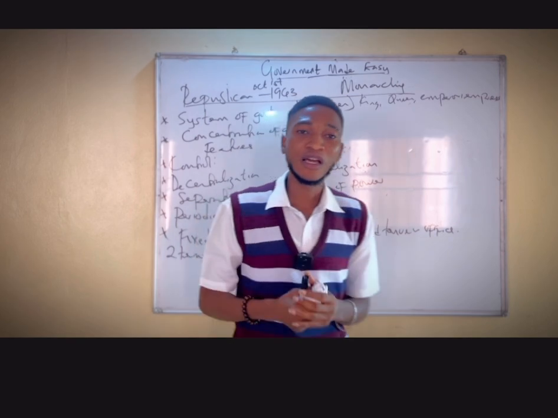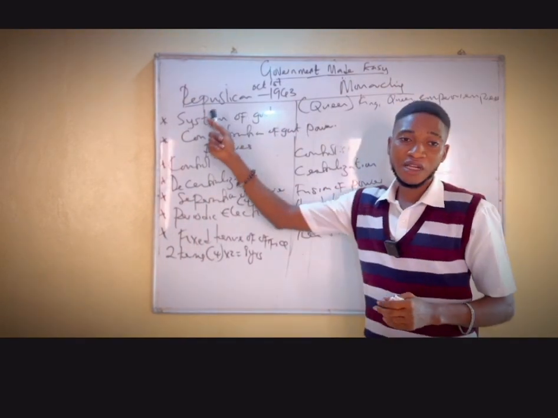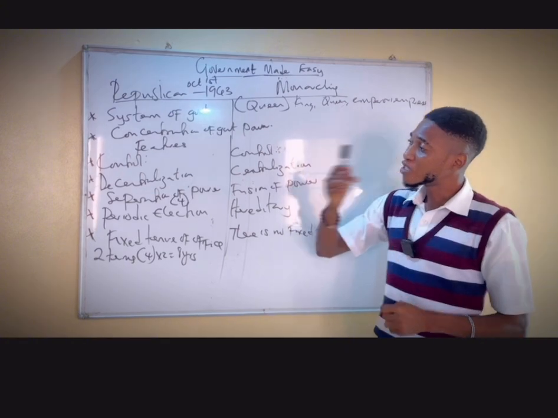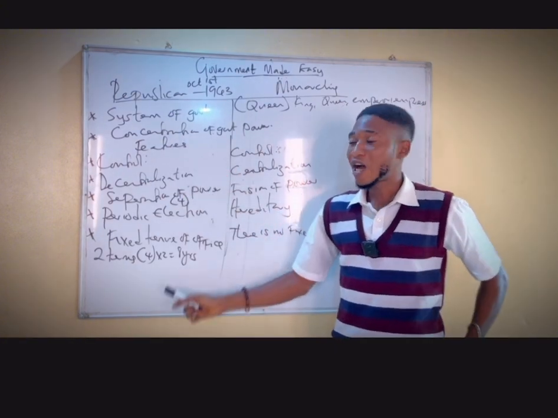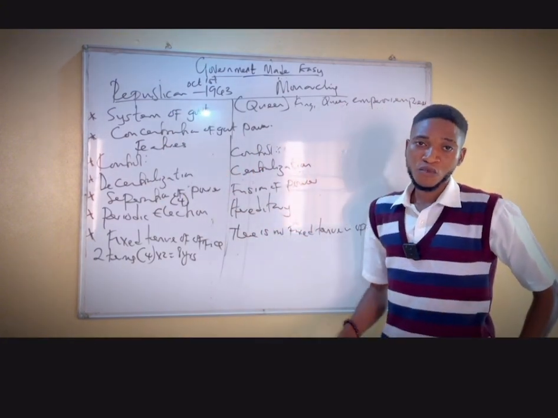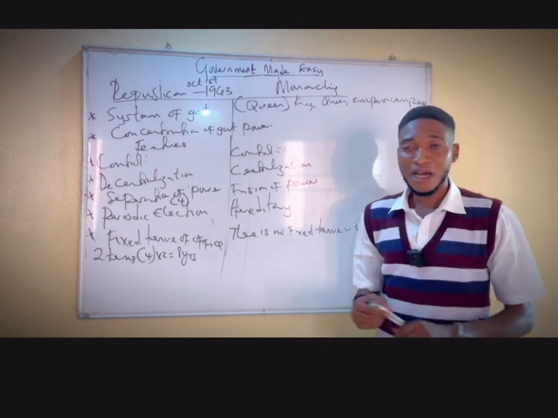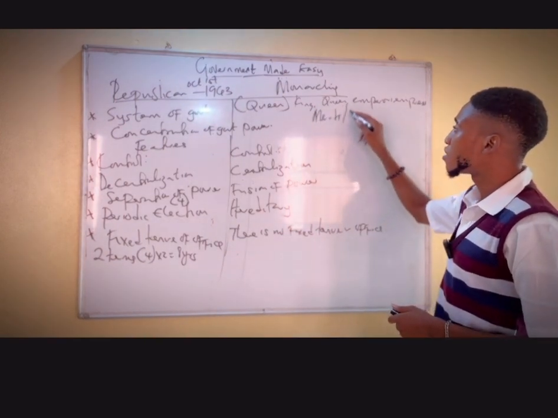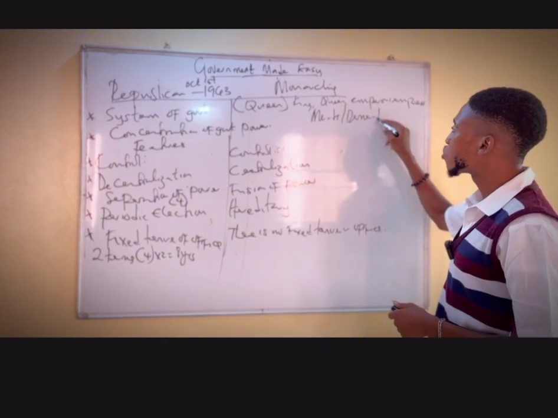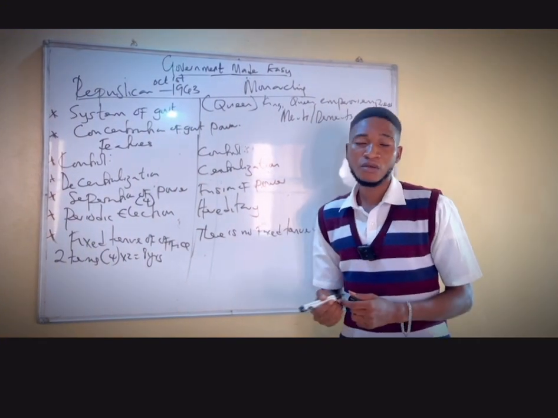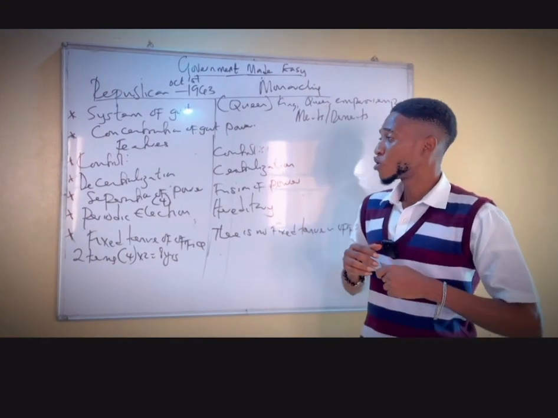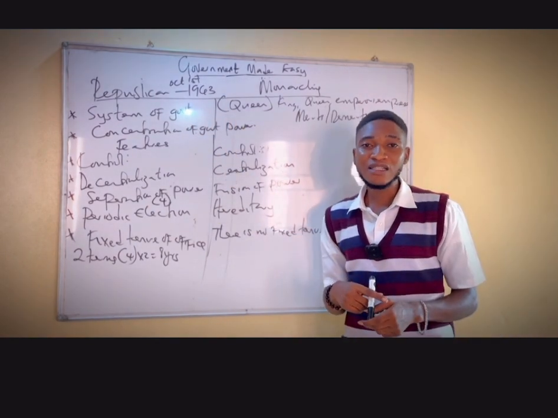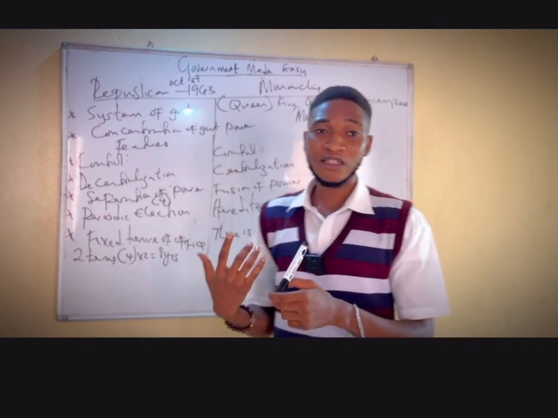So what I've done here, I've defined a republican government, I've defined a monarchy system of government. I've placed down the features of this and the features of this. For the various students, you might be asked to talk about the merits and demerits of both of the topics. If you are doing JAM and post-JAM, just have to get all this into your head for you to be able to easily assimilate what I've said here today.